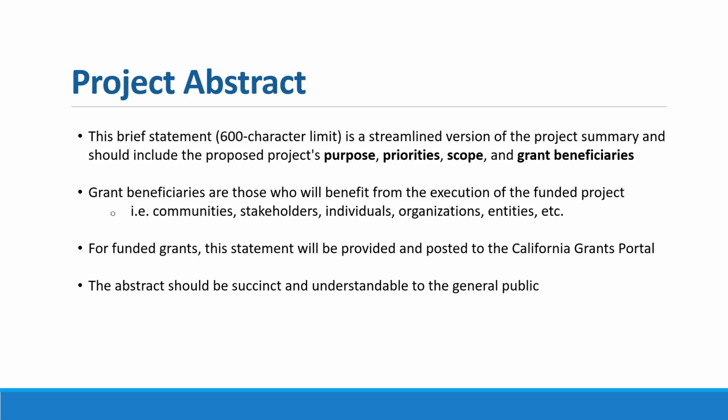The first short answer section of this area of the application is the project abstract. This is a brief statement that is streamlined and should include the proposed project's purpose, priorities, scope, and grant beneficiaries. The beneficiaries are those who will benefit from the execution of the funded project. Examples are communities, stakeholders, individuals, organizations, or entities. And for funded grants, this statement is provided and posted to the California Grants portal. The abstract should be succinct and understandable to the general public.